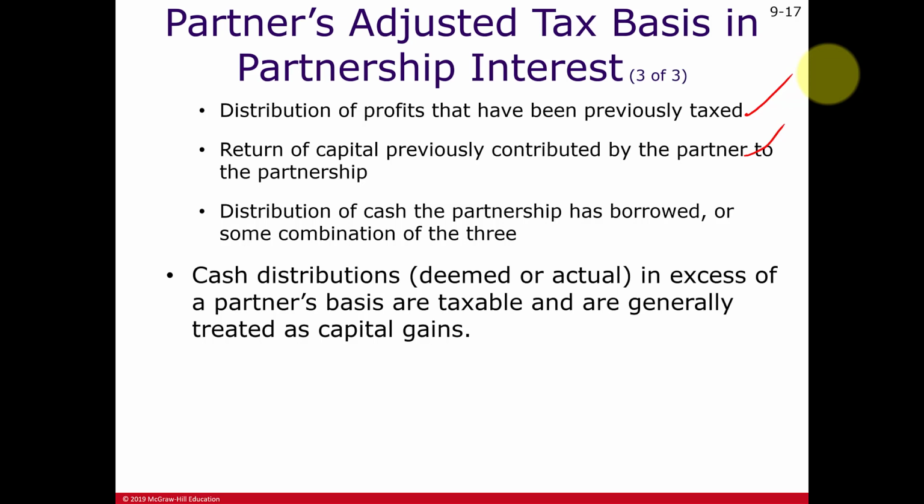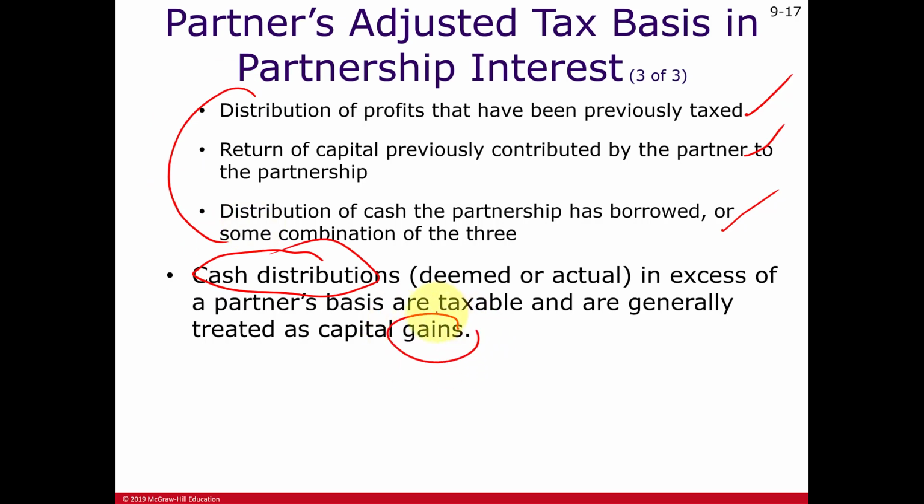Also, what you don't see in the capital account is to the extent that partner has basis for their share of the partnership liabilities. Now, if they receive cash in excess of all of this total outside basis, only then any excess is a gain, probably a capital gain, since the partnership interest to the partner is a capital asset and going to be subject to that lower 0, 15, or 20% tax rate.